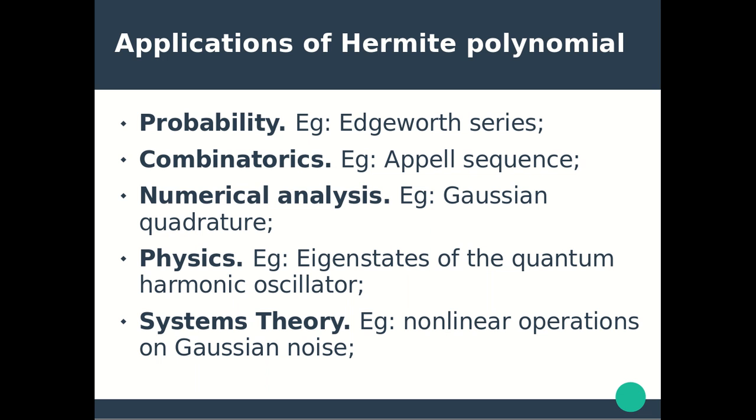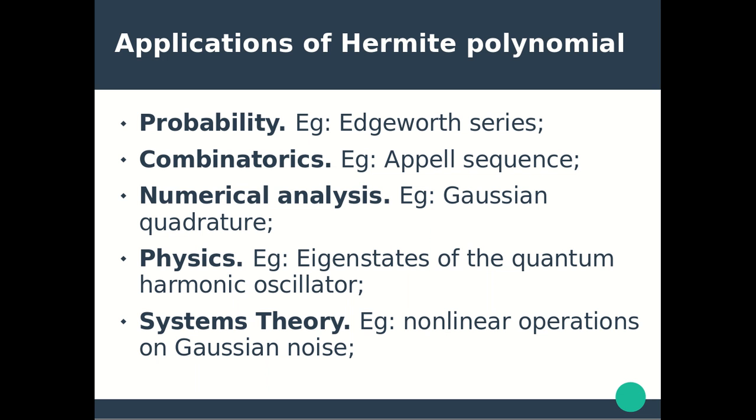Combinatorics is another application of Hermite polynomial. Example, Appell sequence. An Appell sequence is any polynomial sequence satisfying the identity d by dx of Pn of x is equal to n times Pn minus 1 of x. Hermite polynomial is one among the most notable Appell sequences.